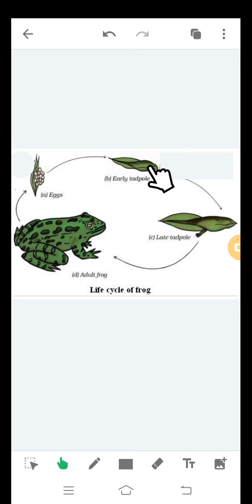This early tadpole then grows into late tadpole, and this late tadpole then develops into an adult frog. And again this adult frog will release the gametes, and fusion of gametes will again continue in the same process. So this is the life cycle of frog.